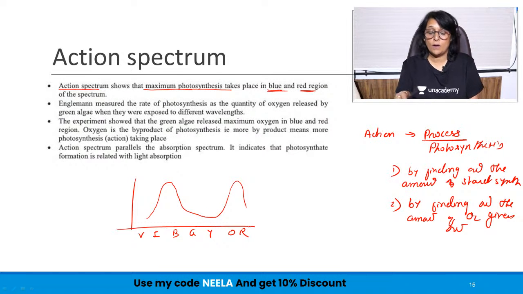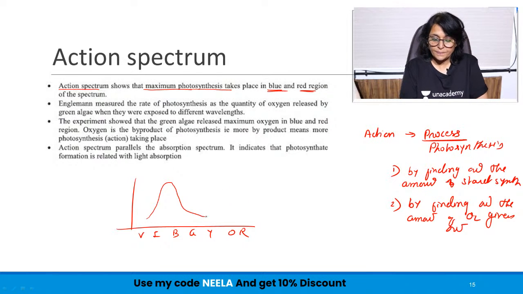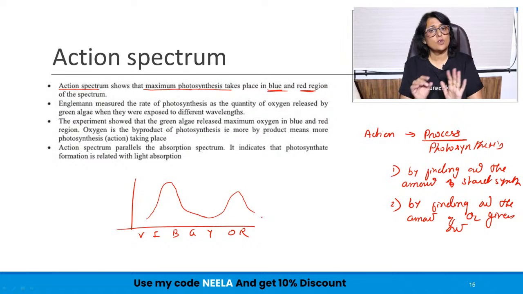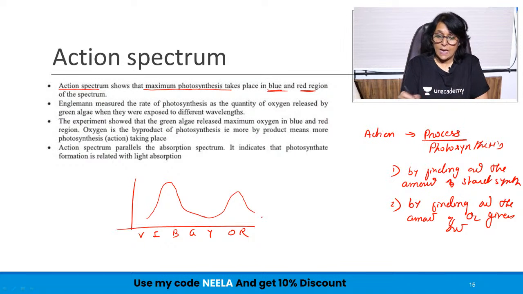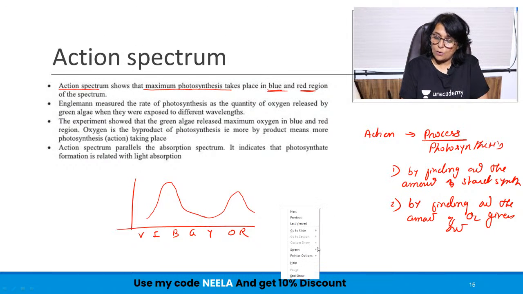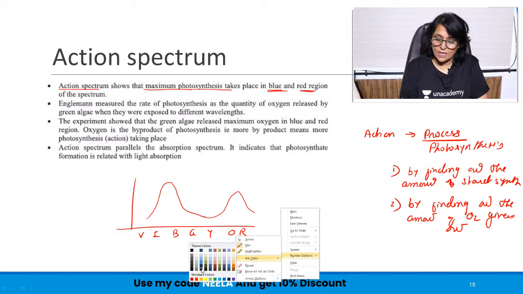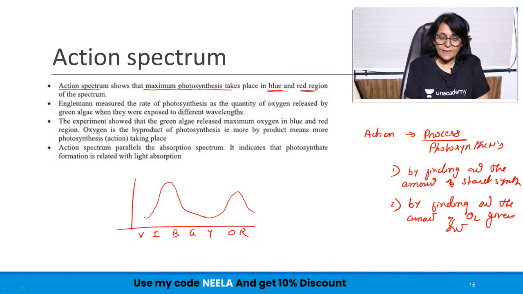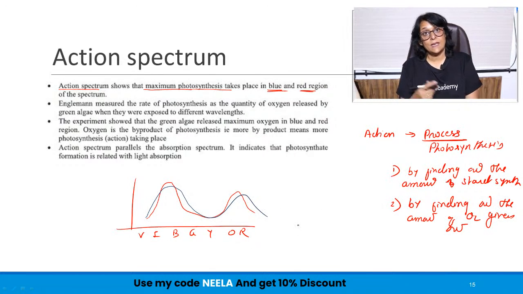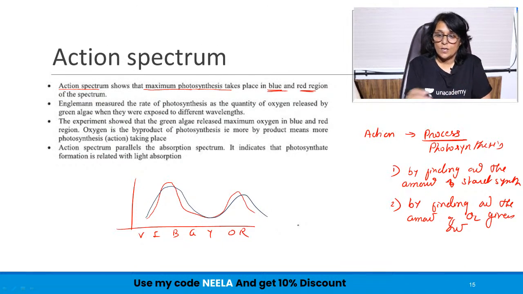That is if you're talking about chlorophyll, okay? So it is just a summed up thing. We are not drawing the separate pigments. And now if we find out how much photosynthesis takes place, we will find that the graph is going to be pretty much the same. That means the place where absorption is more, the same place is the one where action is more. So again it is going to be blue and red region.